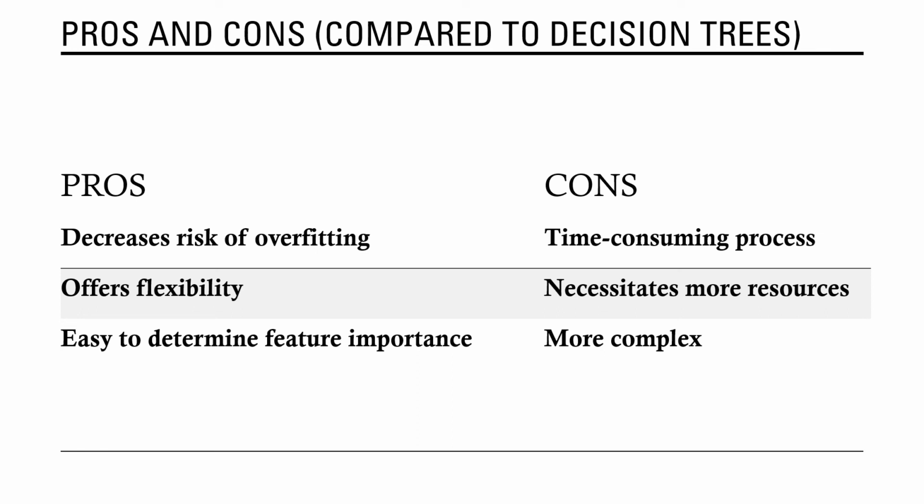Here are some of the cons. Random forest can be time consuming because it handles a large amount of data, so it will take time to process this data. Secondly, because of the large amount of data, it requires more resources to store this data. Thirdly, it can be quite complex because the prediction of a single decision tree is easier to interpret when compared to a forest of them.